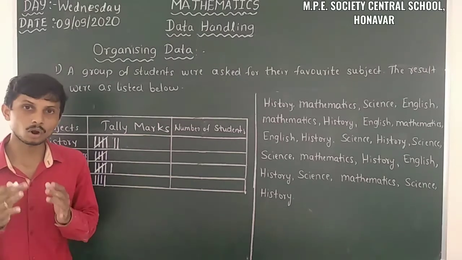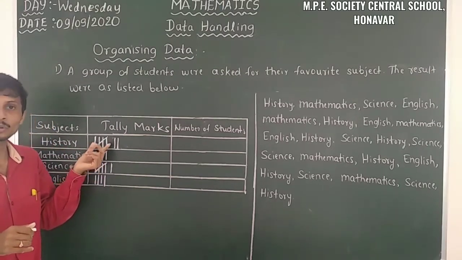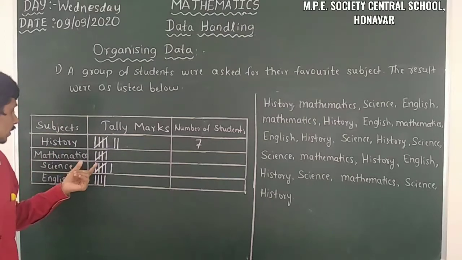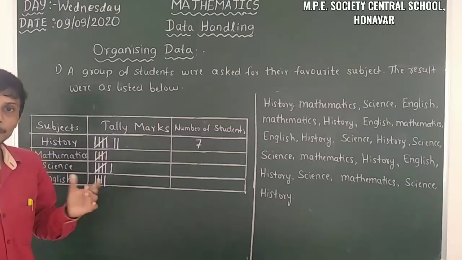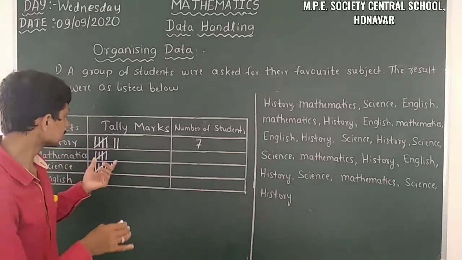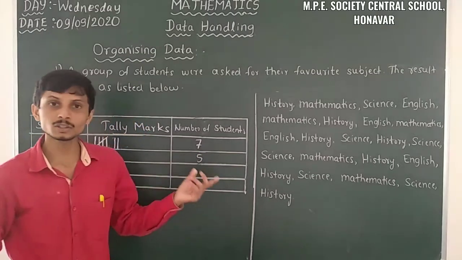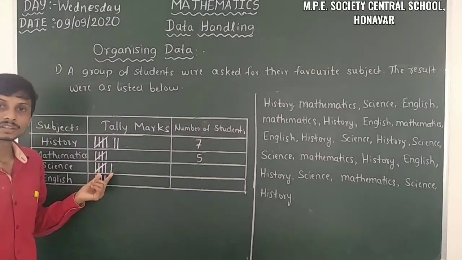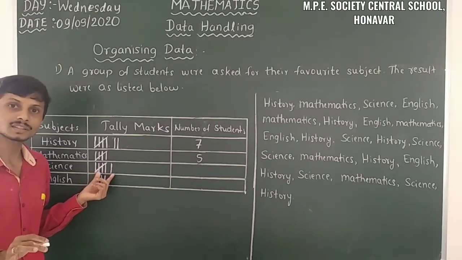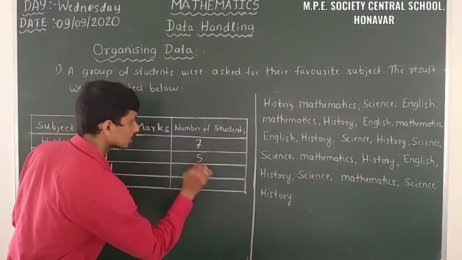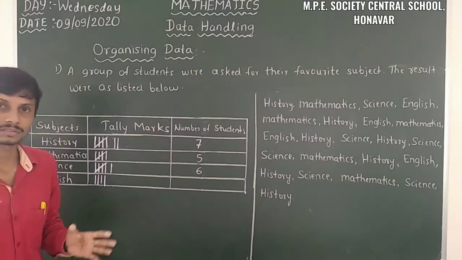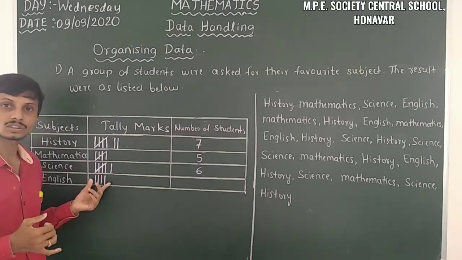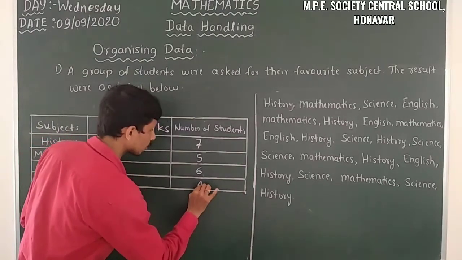So then we have to count all the tally marks. For history, it's a bunch of 5, then 6 and 7. So 7 students like history very much. Then for mathematics there is only a bunch of 5 tally marks, so we take it as 5. So only 5 students like mathematics in the classroom. Then for science, a bunch of 5 tally marks and 1. That means 6 students like science. So in English there are 4 tally marks, so we have to take 4.